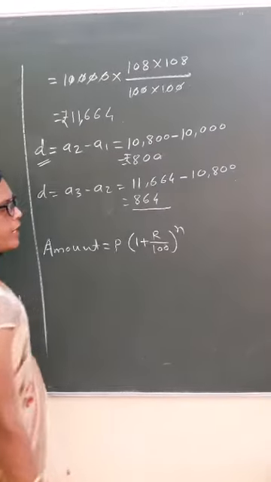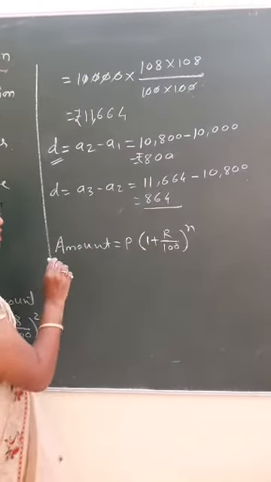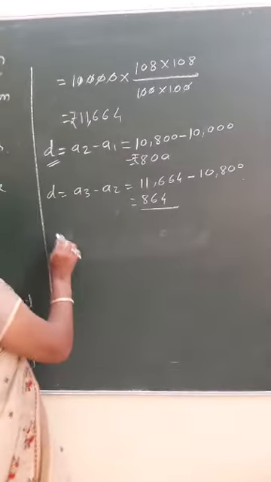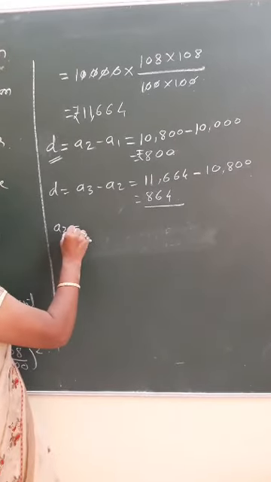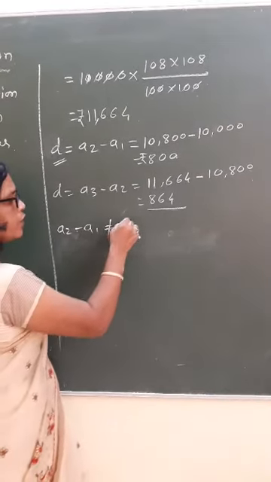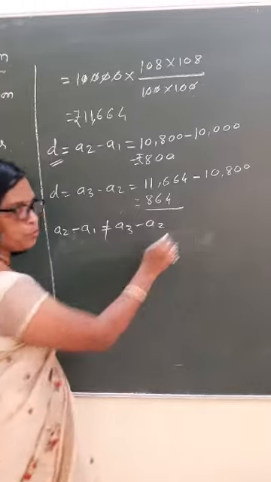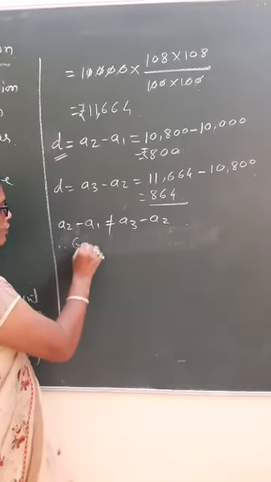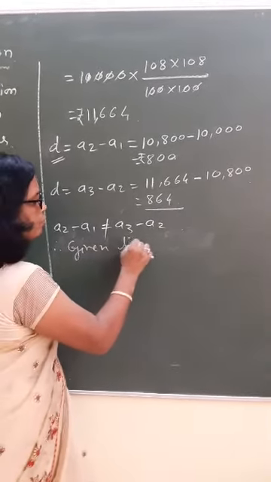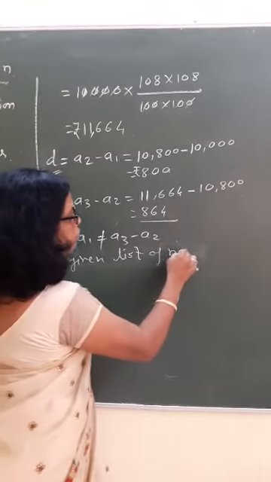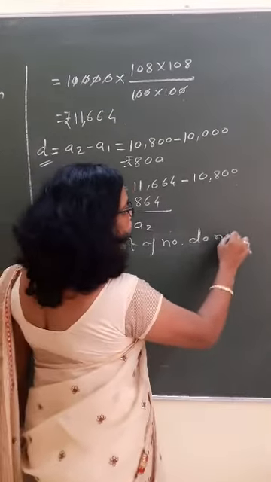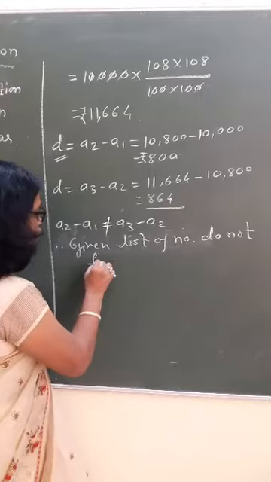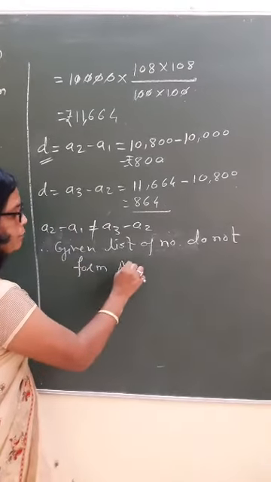We got here 864. Are you finding here that A2 minus A1 is not equal to A3 minus A2? Therefore, the given list of numbers does not form an AP. Okay.